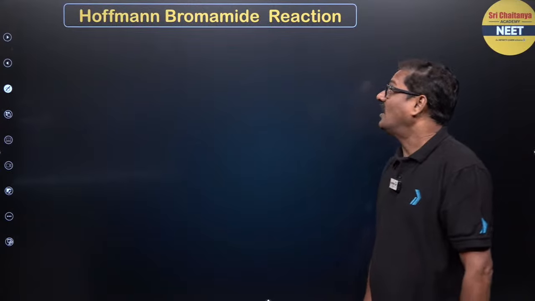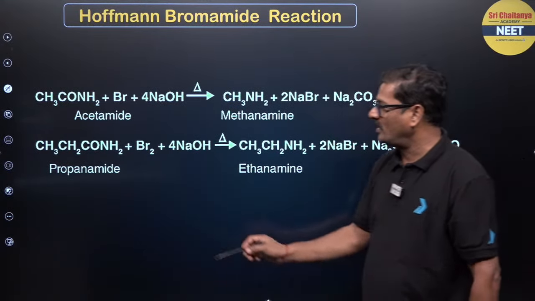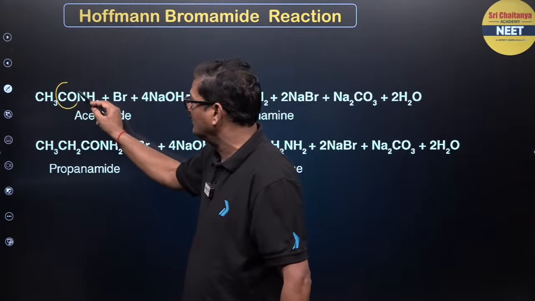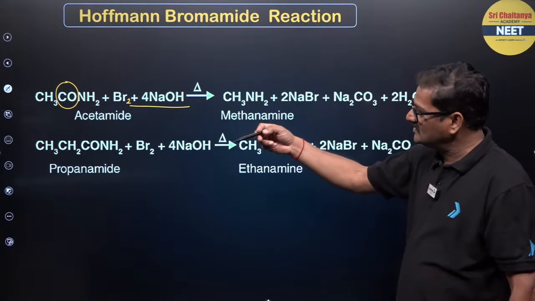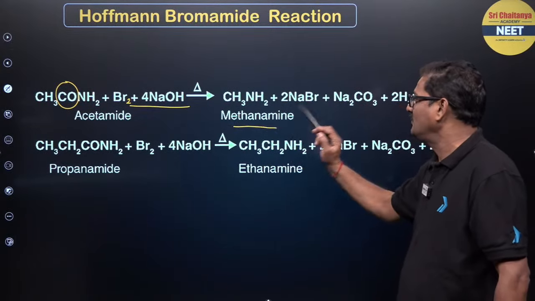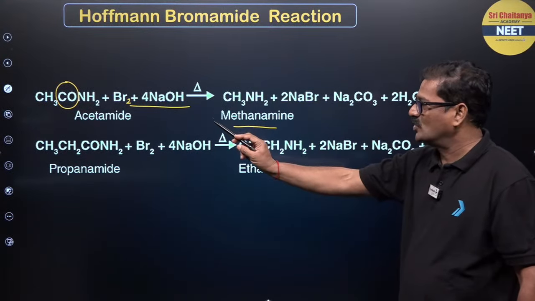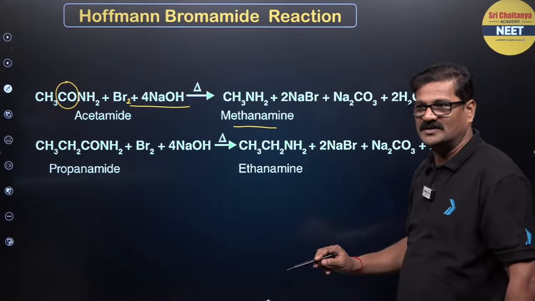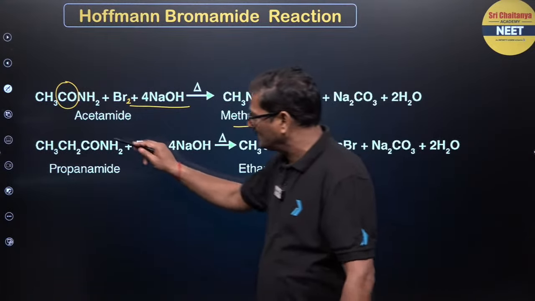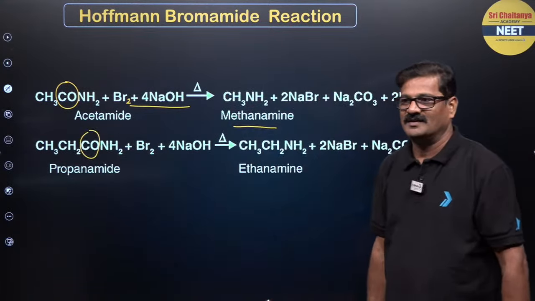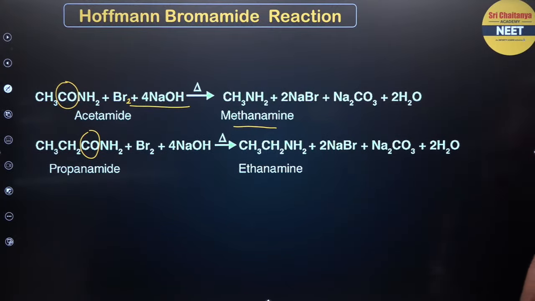And also Hofmann bromamide reaction, we have seen in descending conversions. So when amide is treated with Br2 and sodium hydroxide, ruthlessly remove the C double bond O, you will get amine. So you can use it in descending conversion. So acetamide gives rise methanamine, propanamide gives rise ethanamine. What difference does it make? Simply remove this. Right? So this is about the Hofmann bromamide reaction.